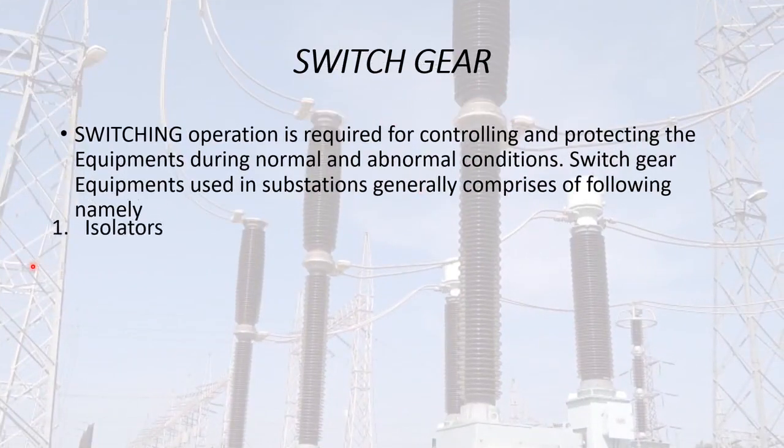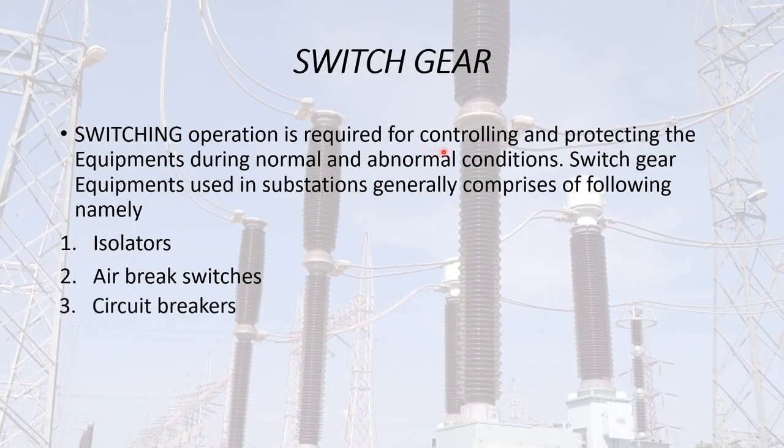Switchgear protection. Switchgear operation is required for controlling and protecting the equipments during normal and abnormal conditions. Switchgear equipments used in substations generally comprise of the following, namely isolators, air brake switches, circuit breakers and fuses.